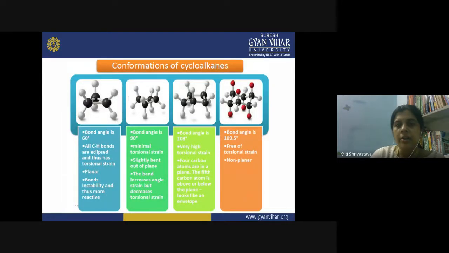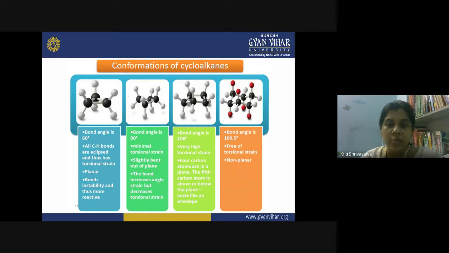Now, you can compare the conformations of the cycloalkanes. Let us look at cyclopropane first. The bond angle is 60 degrees, and all the C-H bonds are eclipsed and therefore it has torsional strain. The planar structure of the molecule creates a lot of strain, and the bond instability can be attributed to this planar structure, which causes strain in the molecule, and therefore it becomes a very reactive molecule.